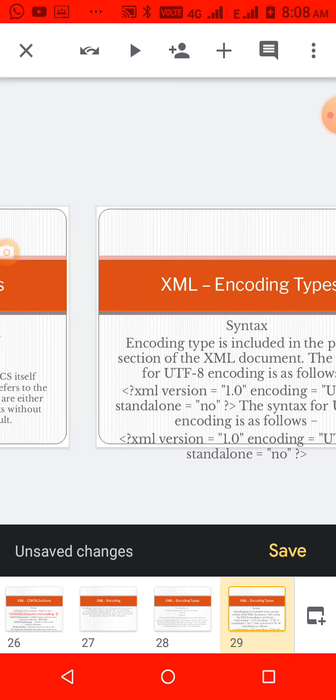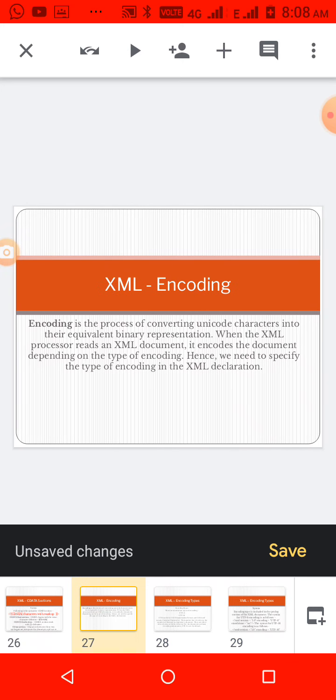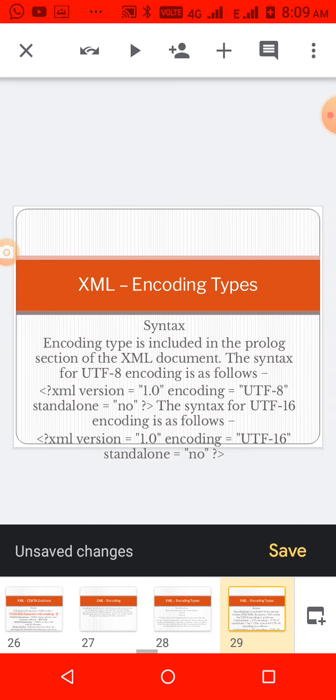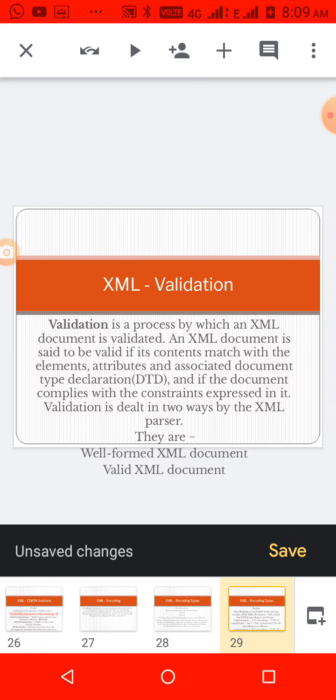So UTF-8 means converting the characters into the equivalent binary representation. While converting to that binary representation, whether it is converted into 8-bit or 16-bit, that is specified using this encoding type, whether it is 8 or 16.